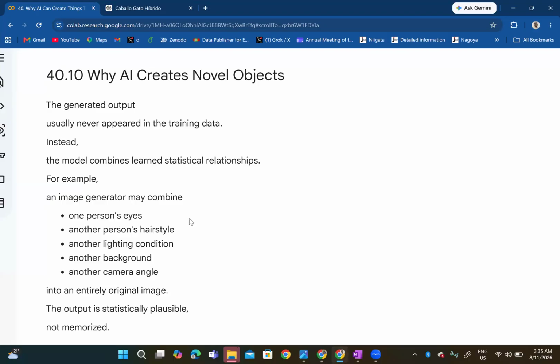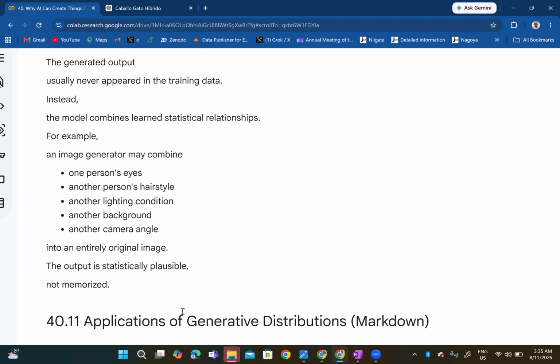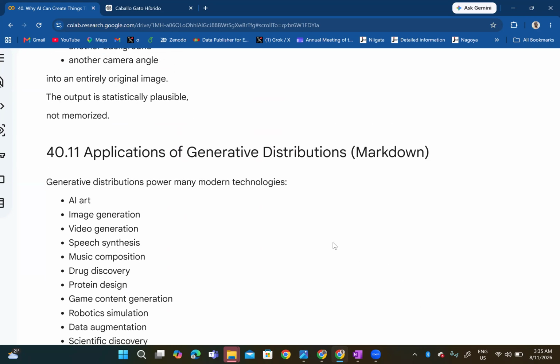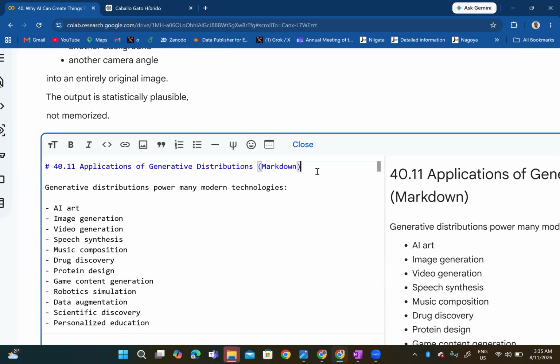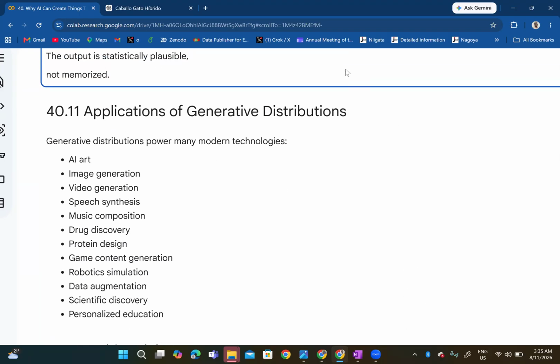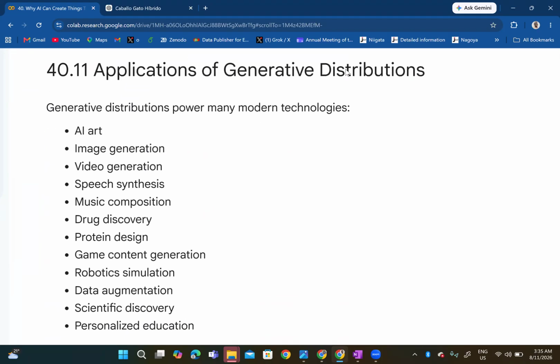So an image generator may combine one person's eyes, another person's hairstyle, another lighting condition, another background, another camera angle into an entirely original image. The output is statistically plausible and not memorized. So it's not like it's been memorized beforehand. It can just permutate and combine stuff to get new ideas out like that.